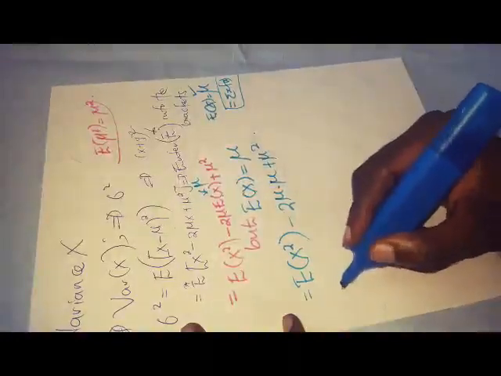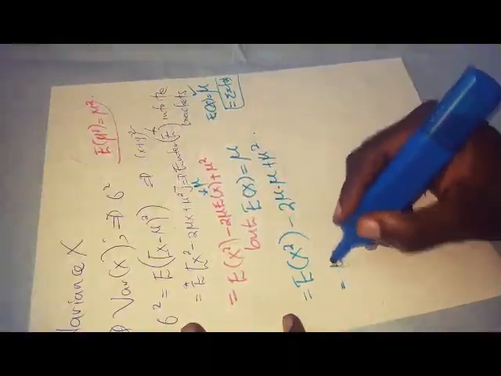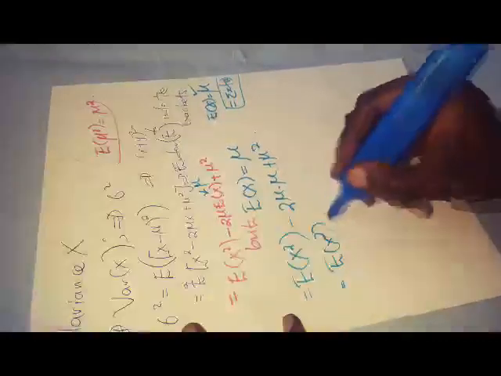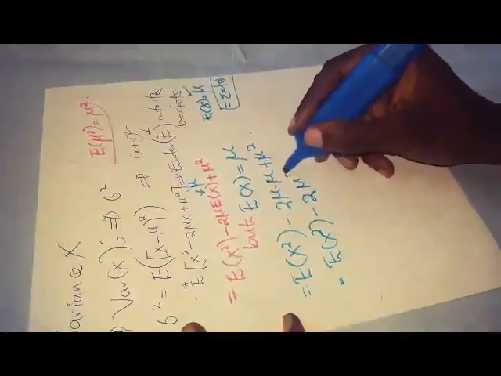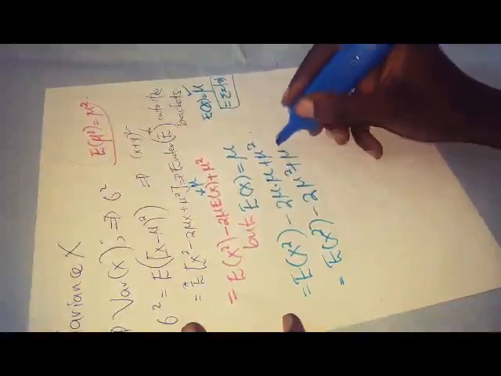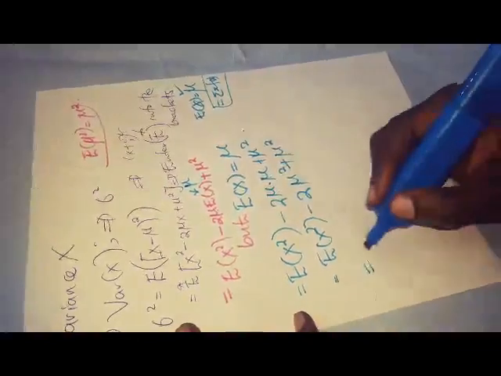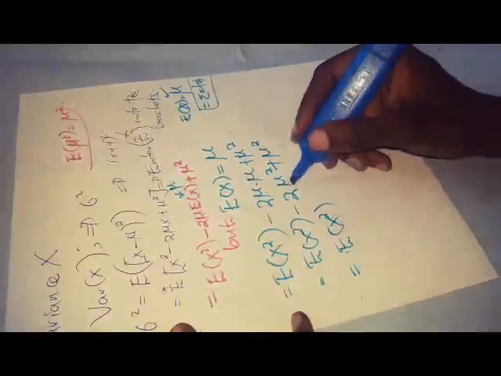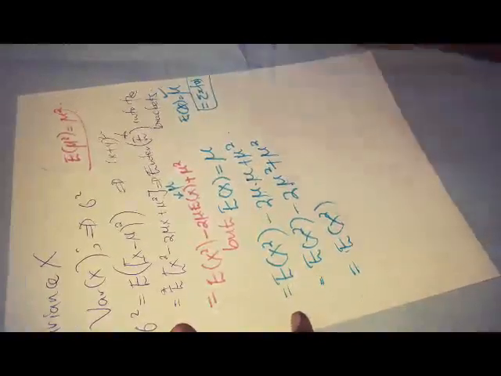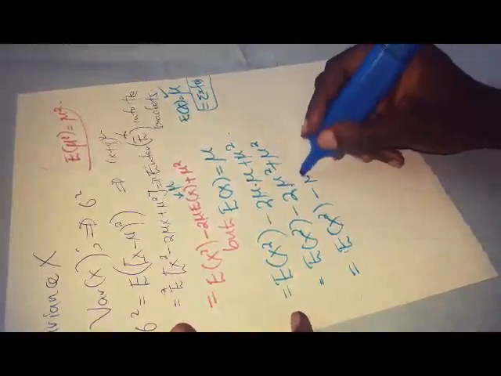So I'll still have my expectation of x squared minus 2 mu squared plus mu squared. And now this means we shall have our E of x squared, plus, so this becomes mu squared.